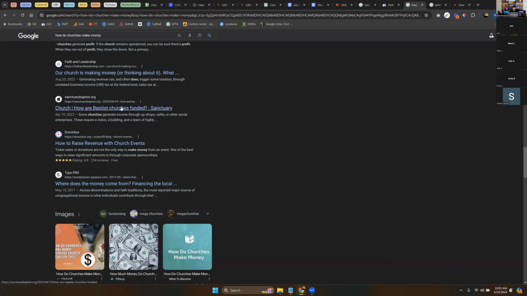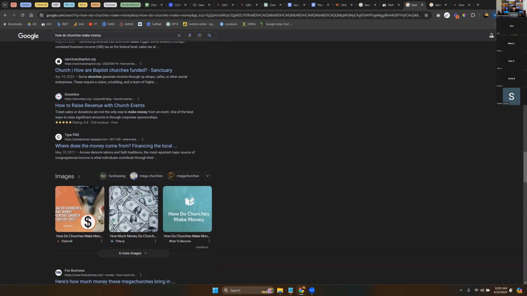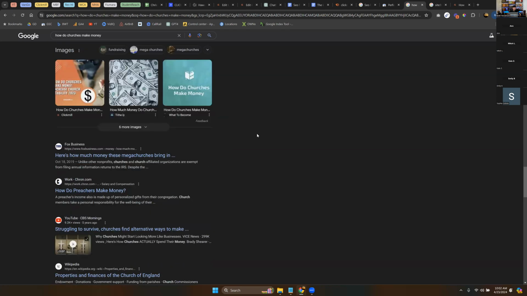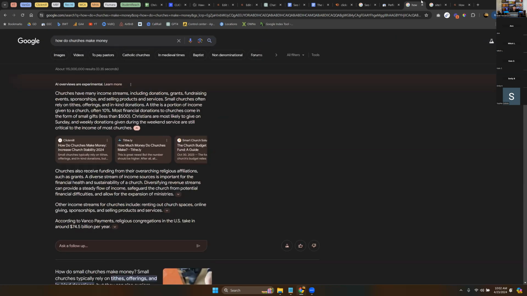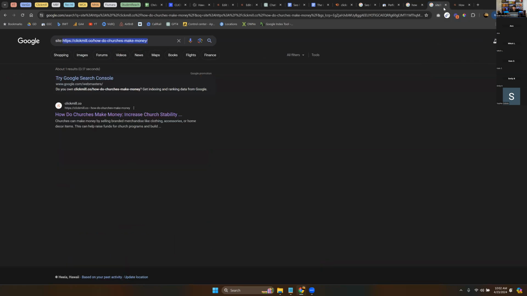And they're talking about Baptist churches funded. That's not how churches make money. It's different. Okay. How to raise revenue with church events, not the same keyword, which makes sense there, but tickets, donations. One of the best ways is significant through, okay, so it didn't actually mention the ways, but it did say corporate sponsorships. So it probably could have had more of those. Individuals contribute through their... So it doesn't have ways here. So it looks like actually just saying the ways that churches are funded is what we want to see in that meta description. So let's go ahead.